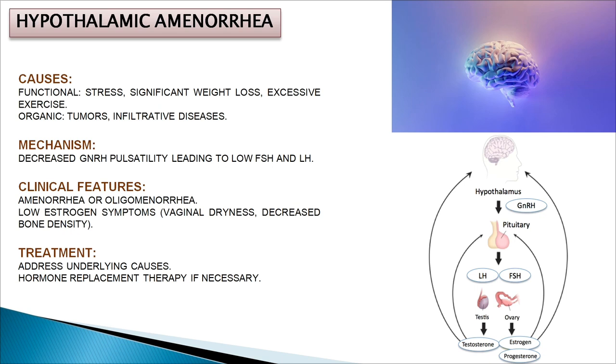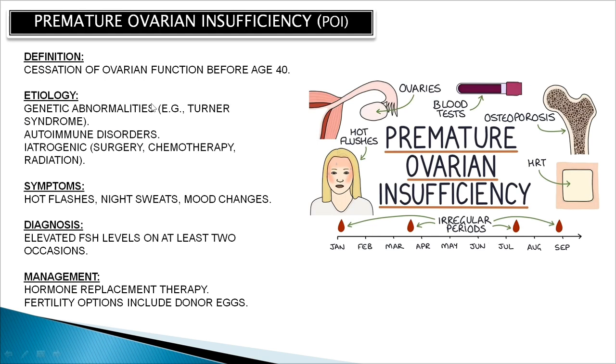The treatment consists of addressing the underlying cause. I mean, you treat the stress or weight loss or exercise issue, or you can give HRT, that is called hormone replacement therapy, if necessary, to maintain the milieu. Then there is POI, premature ovarian insufficiency. We define it as the cessation of ovarian function before age 40.